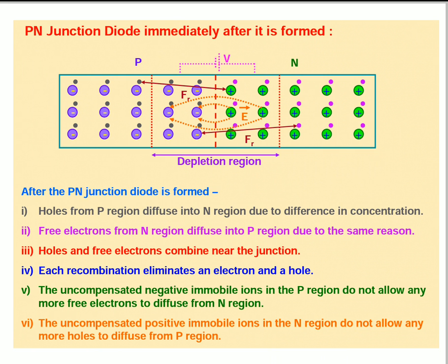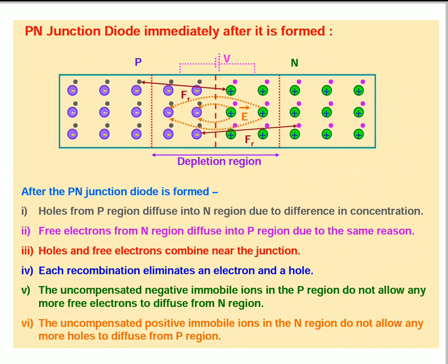If an electron-hole pair is created in the depletion region due to thermal collision, the electrons are pushed by the electric field towards the N side and the holes towards the P side, which gives rise to a current from N side to P side, known as drift current. In steady state, diffusion current is equal to drift current.